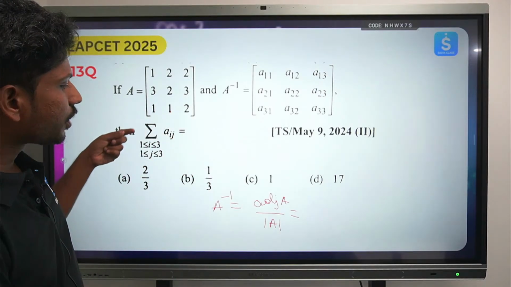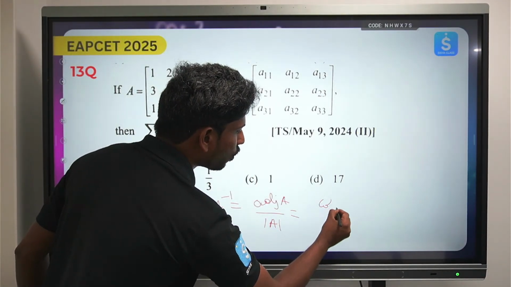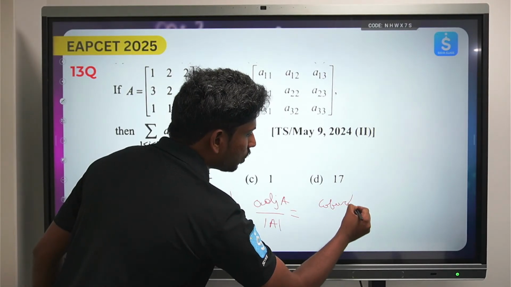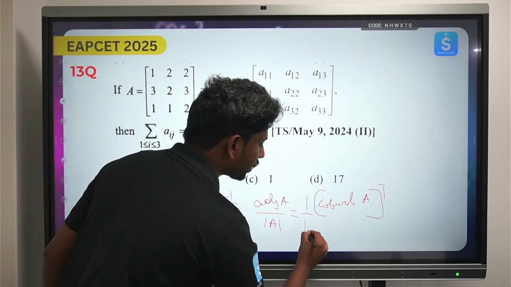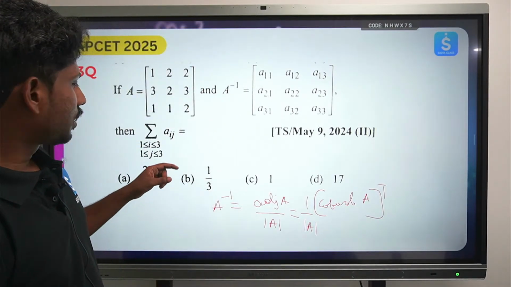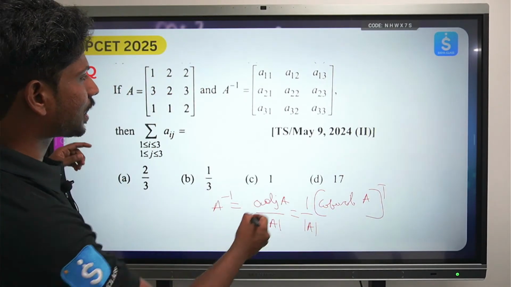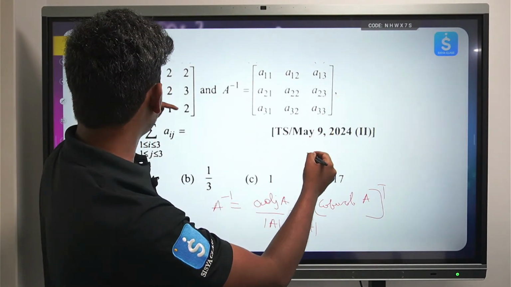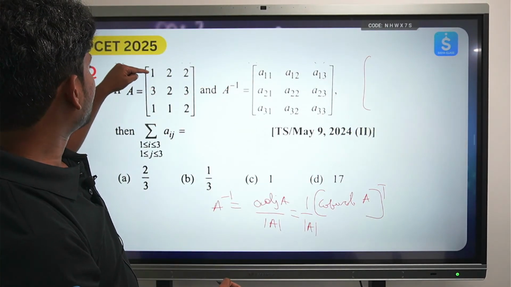Adjoint of A, first what you do is take all the minus. Adjoint of A is nothing but cofactor of A whole transpose by determinant of A. Okay, so then he's asking sum of all the elements. So first let's try to find the minor of each and every element, and then we'll keep the plus minus plus. Okay, so first take the minor.